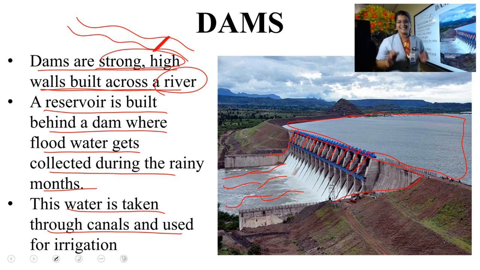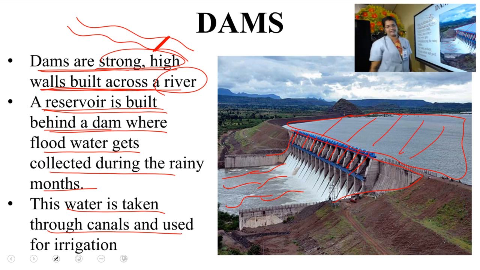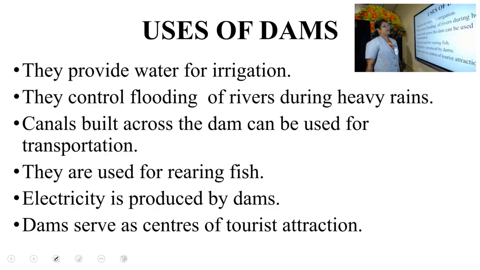So, once again repeating the points. Dams, what are dams? Dams are the strong, high walls built across a river, and a reservoir is built behind a dam. This is a reservoir. Reservoir means artificial lake. And from this lake, we collect the water through canals and provide that water for irrigation. Clear, children? Okay.